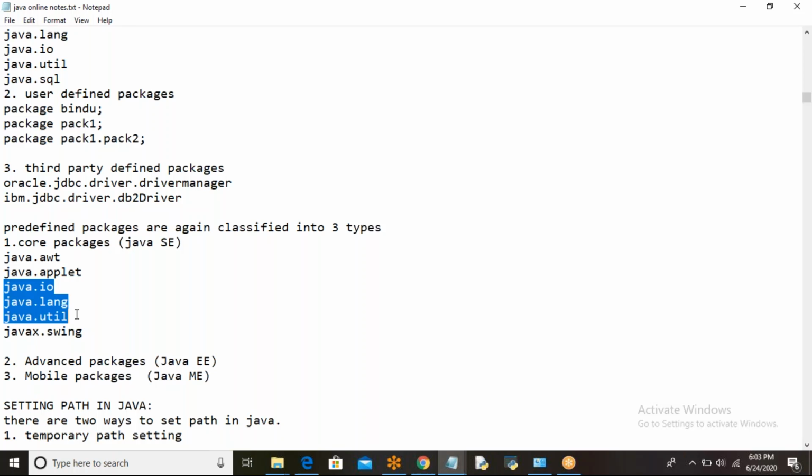This is an introduction to the Java Standard Library or API. Again, the separate packages concept is there: how to create a package, how to write a class, how to import it into other programs. Everything we'll discuss very clearly in the next sessions, once that topic comes. Right? Any doubts here? No doubts.